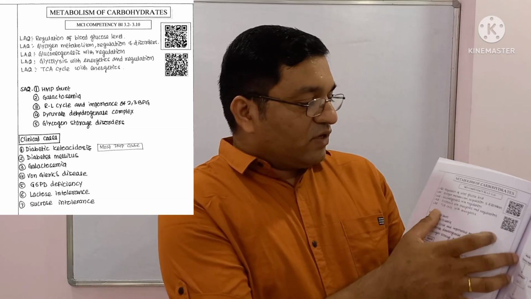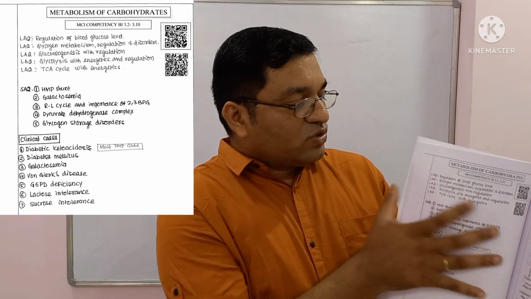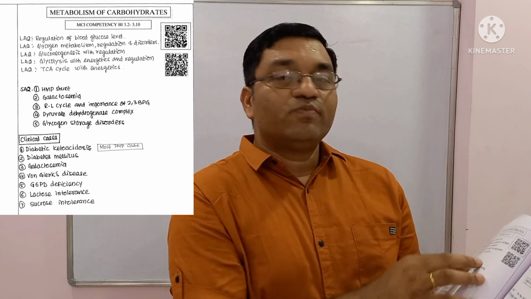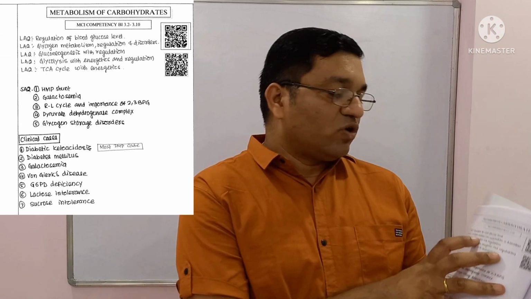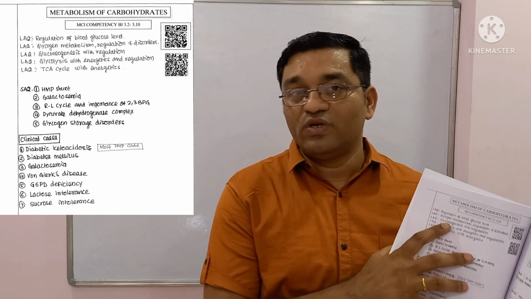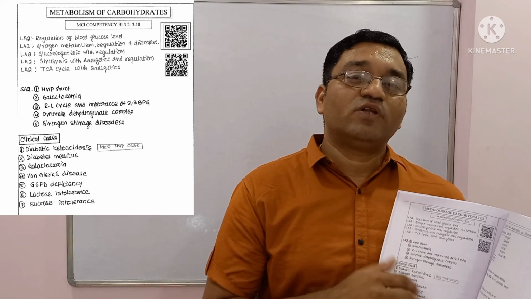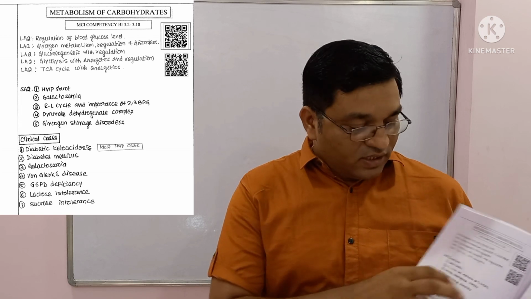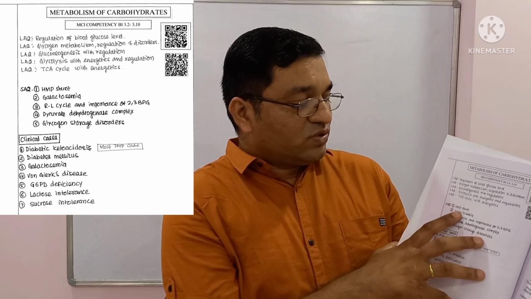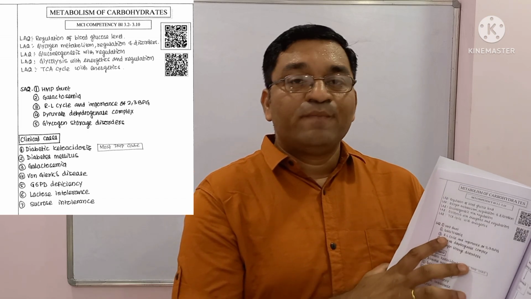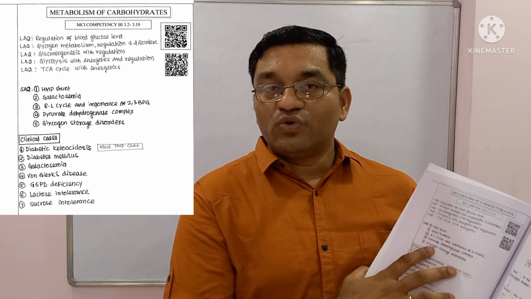So if you find any difficulty in reading the topic, please go through the video and then read this topic. Now see, if you start from the metabolism of carbohydrate, LAQs are mentioned here. For example, the most important LAQ from this topic is the regulation of blood glucose level. Second most important is glycogen metabolism and its regulation. Third important topic is gluconeogenesis, meaning synthesis of glucose from non-carbohydrate precursors. In this way, the questions are given sequence wise, LAQs and then SAQs: HMP shunt, galactosemia, Rapoport-Luebering cycle, PDH complex, glycogen storage disorders.